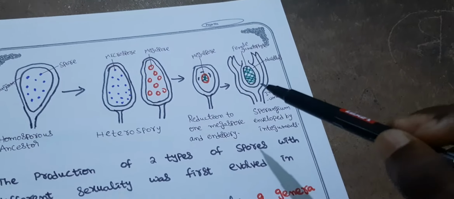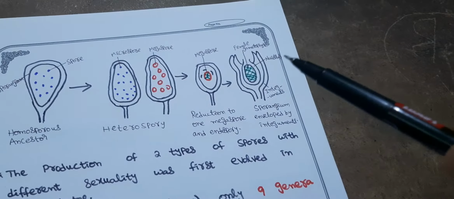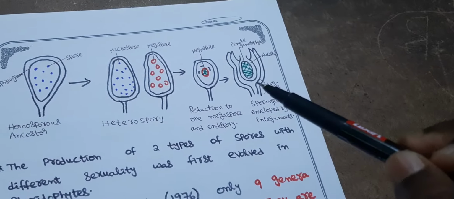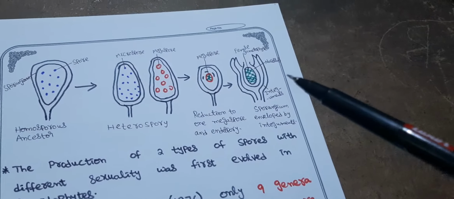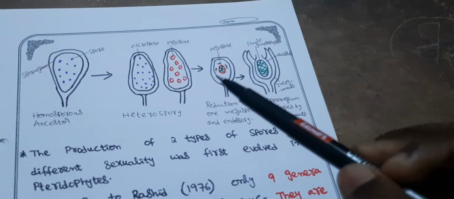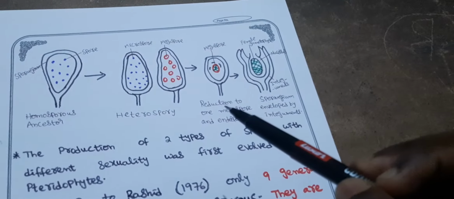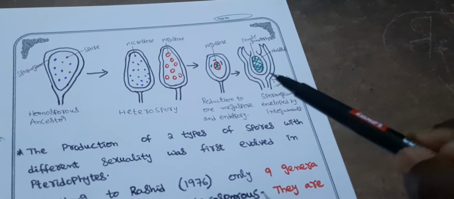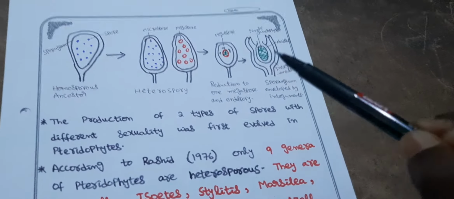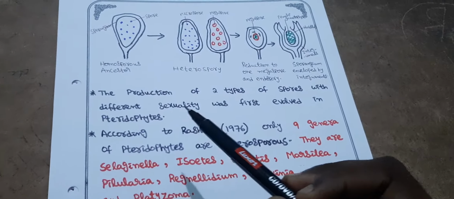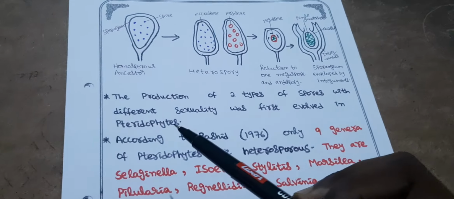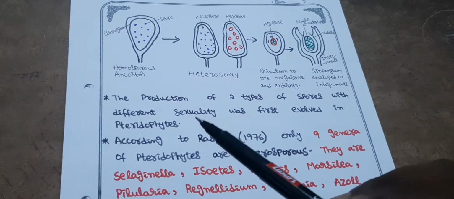This is seen only in spermatophytes, that means gymnosperms and angiosperms. This is seen only in seed bearing plants. So, till here, that means reduction to one megaspore, we can see in pteridophytes. But here, we only see this in gymnosperms and angiosperms. Remember this. The production of two types of spores with different sexuality was first evolved in pteridophytes. Yes, pteridophytes are the primitive plants to show this heterospory.